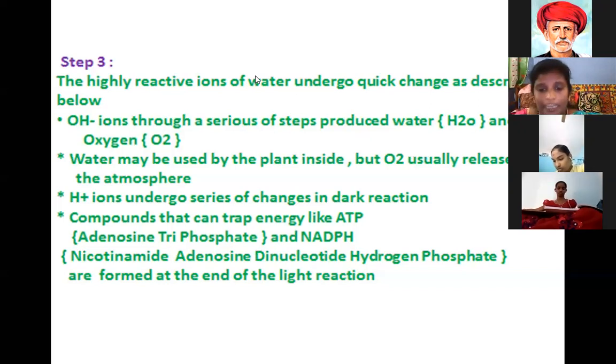These chemical reactants are formed at the end of the light reaction. When the light reaction is completed in the presence of sunlight, it goes on to the dark reaction, and ATP and NADPH are produced. This light dependent reaction is called the photochemical reaction or Hill reaction. The next reaction is the light independent reaction, or biosynthetic phase.